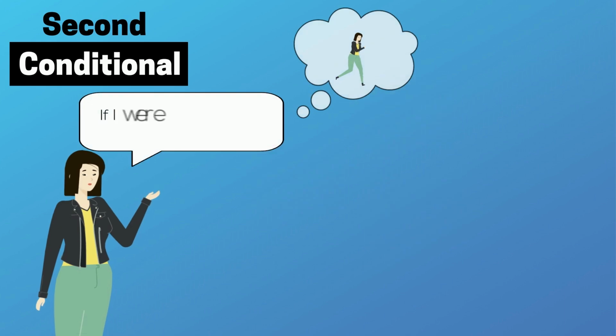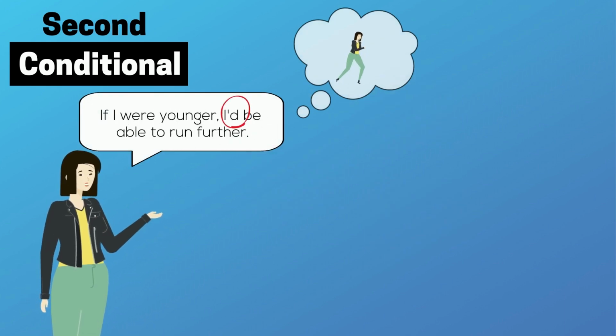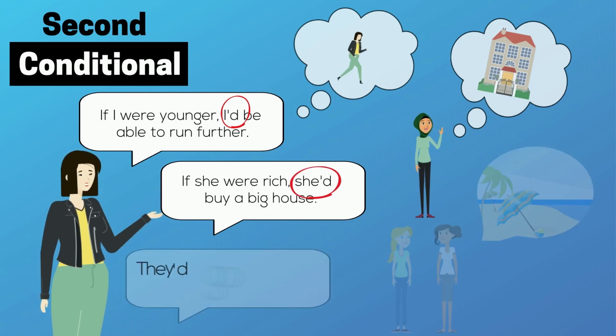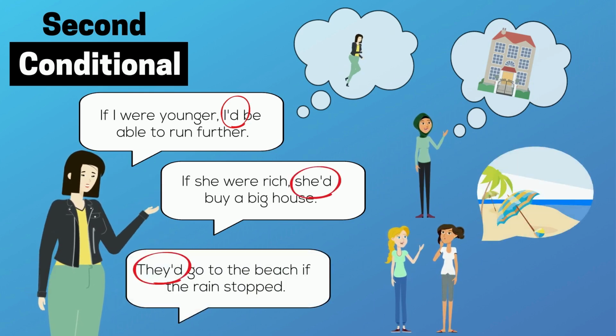For example, if I were younger, I'd be able to run further. If she were rich, she'd buy a big house. They'd go to the beach if the rain stopped.